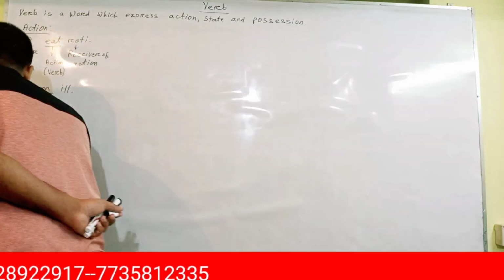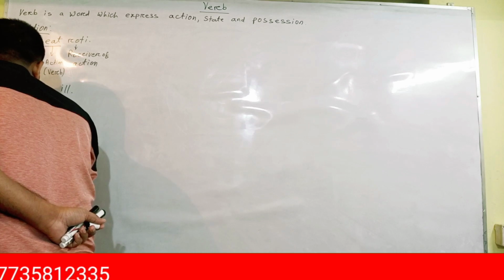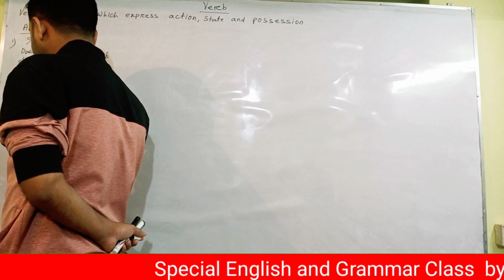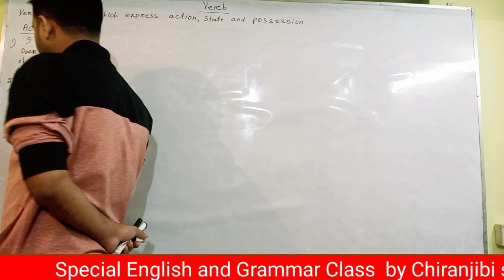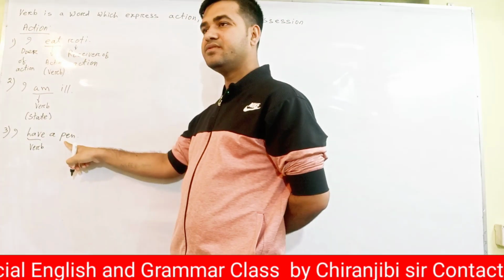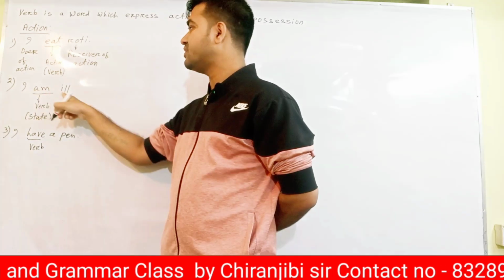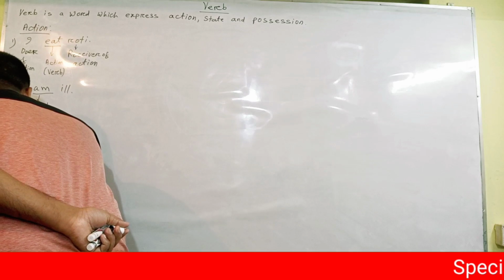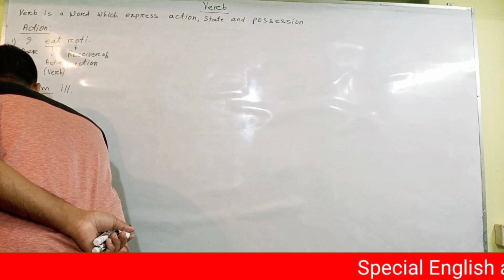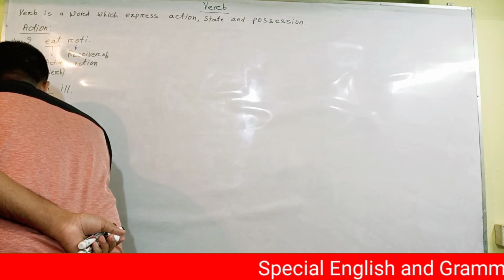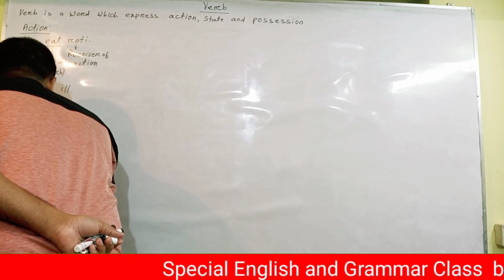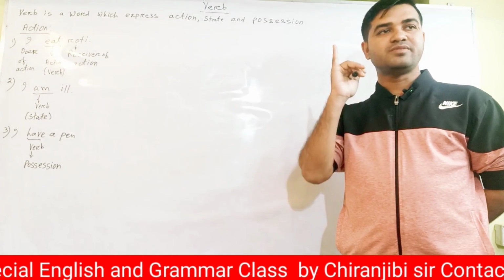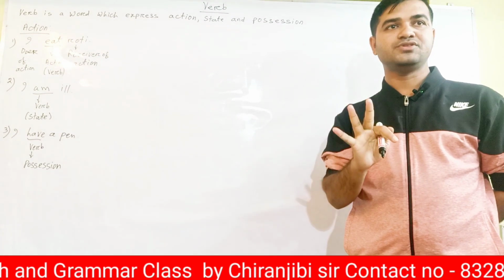For example, if I say, I have a pen, have is a verb. I is the doer, this one is the receiver. Have is a verb. But what kind of verb is it? Possessive verb. It is showing possession. Now you got to know a verb is a word which expresses action, state, and possession.